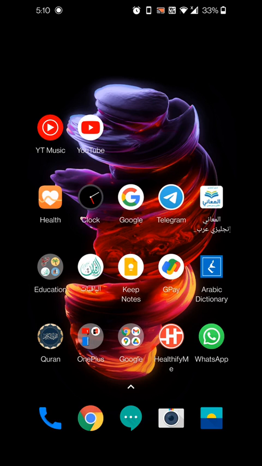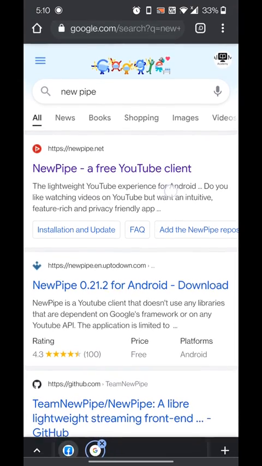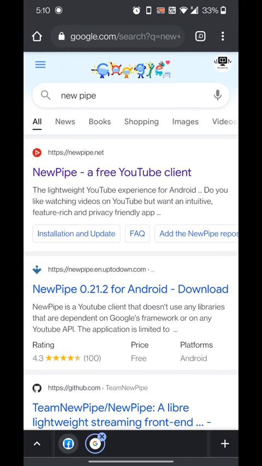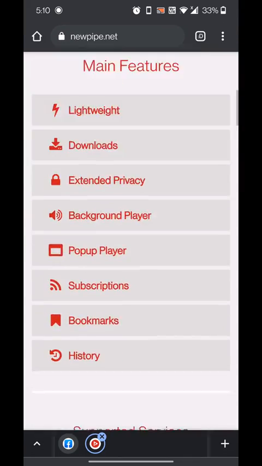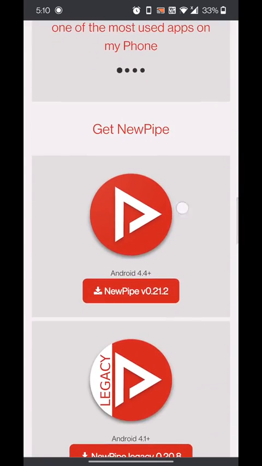So there is a very good app by the name NewPipe. So you just have to go to google.com and search NewPipe, and you get the first web page, newpipe.net. Click that and just download this for your Android phone.